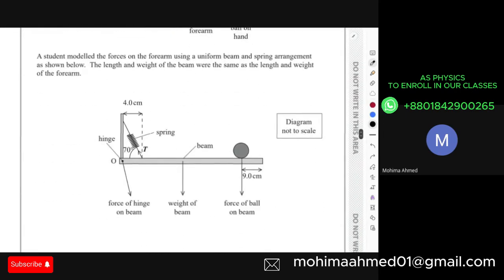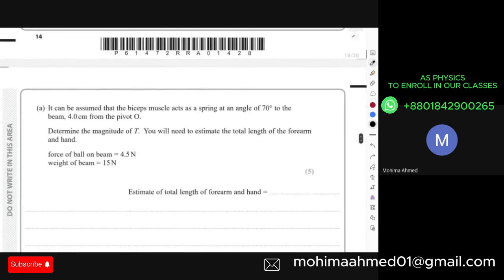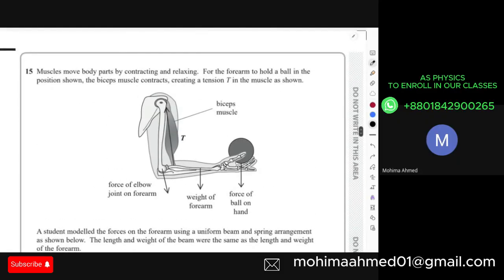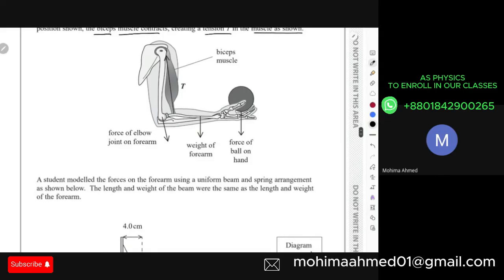I think this is about some estimated question, right? Where you have to estimate the total length. Now in this case, they're saying that muscle moves body parts by contracting and relaxing. For the forearm to hold a ball in the position shown, the biceps muscle contracts, creating a tension in the muscle as shown.